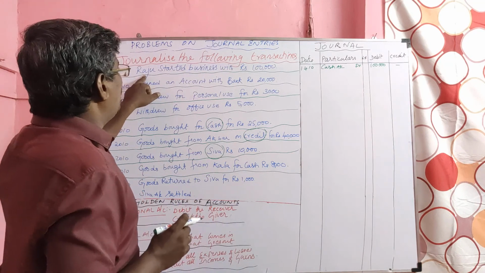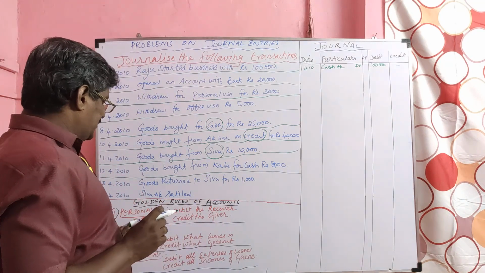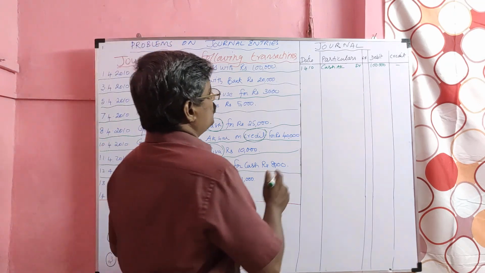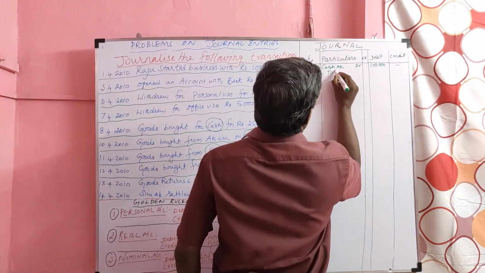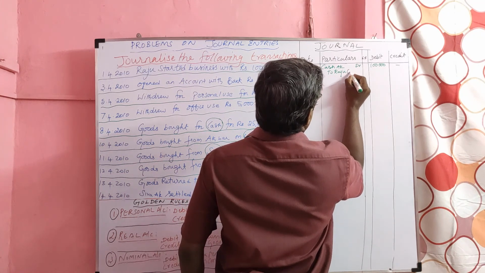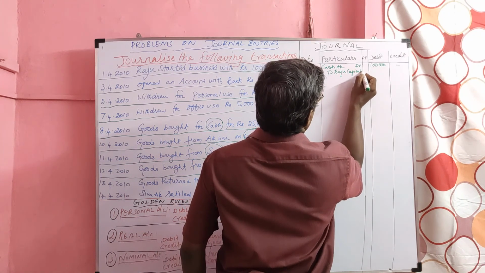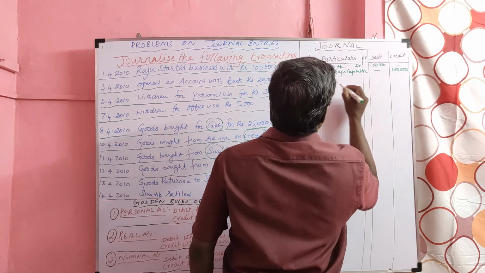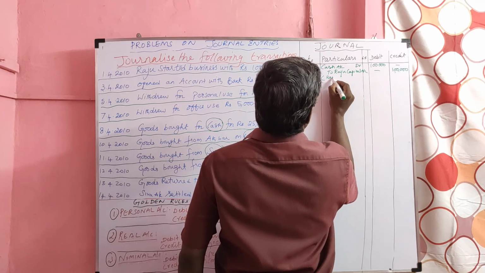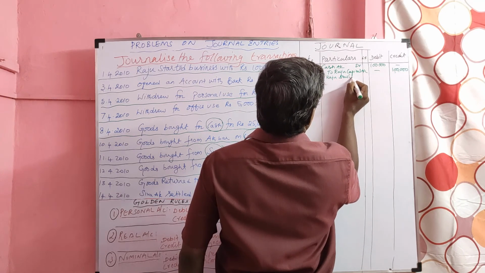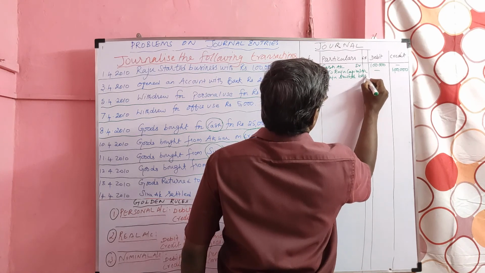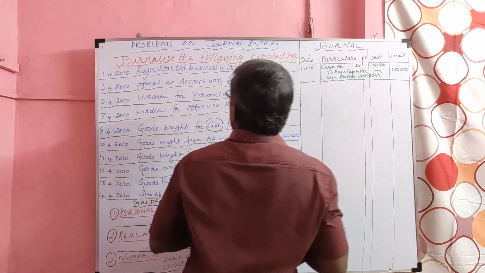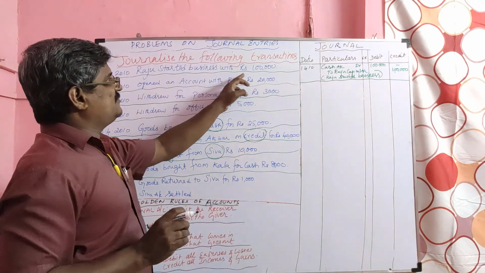Then who gave the money? Raju. Raju belongs to a personal account. Is he the receiver or giver? From the viewpoint of business, he is the giver. So, to Raju capital. Raju started business. Listen, Raju started business with 1 lakh.